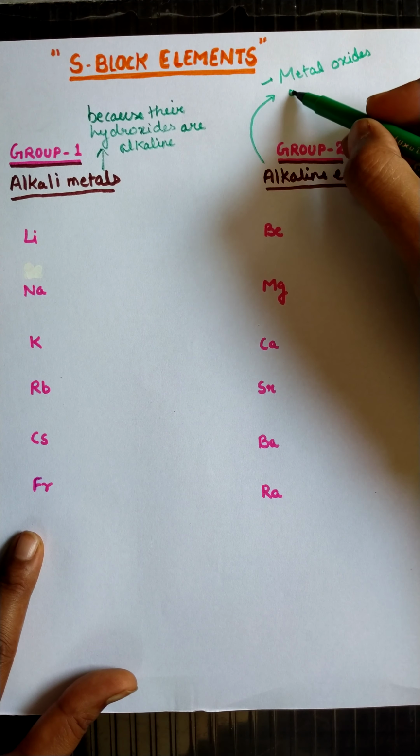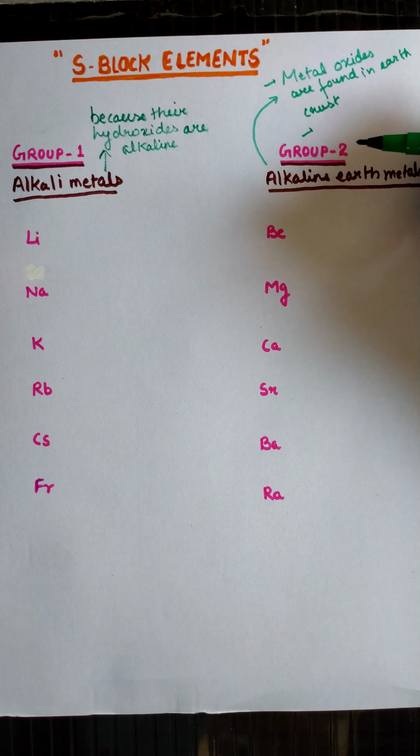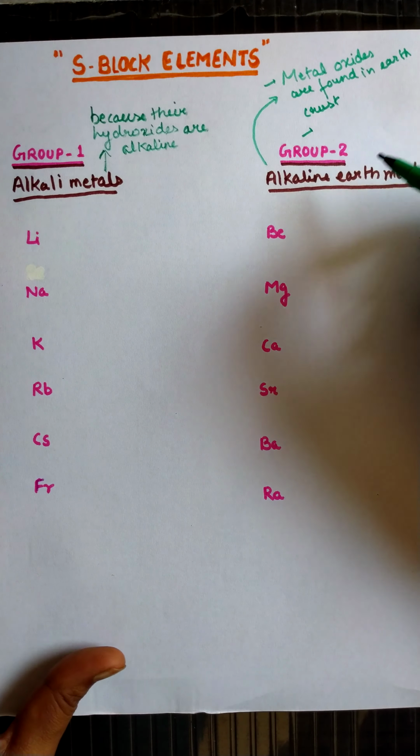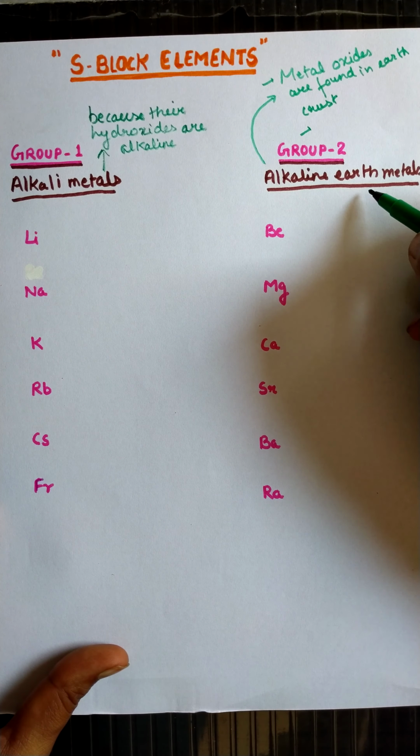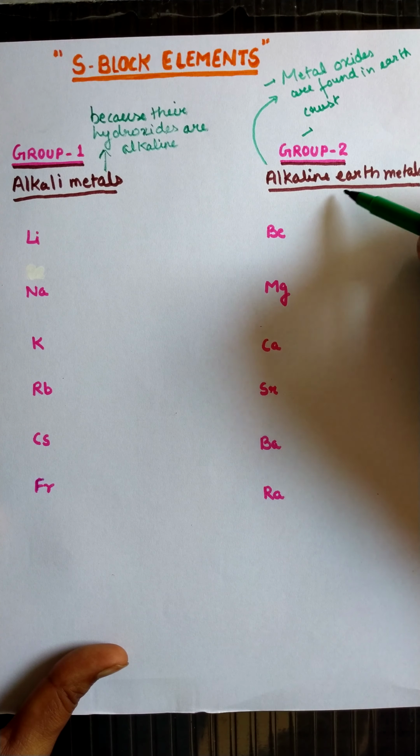As well as that, their oxides and their hydroxides both are alkaline in nature.